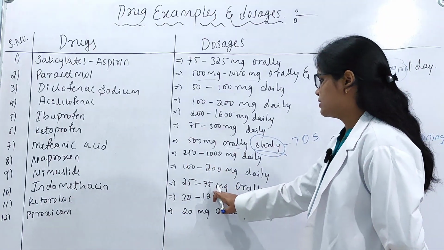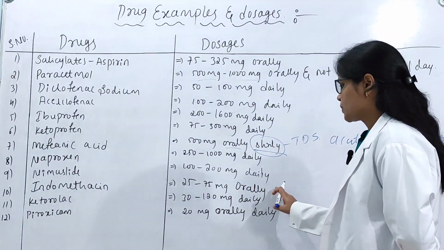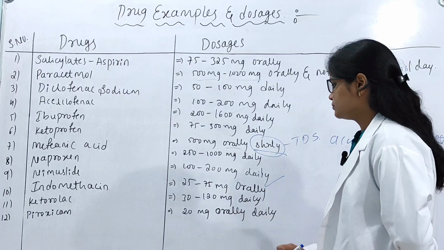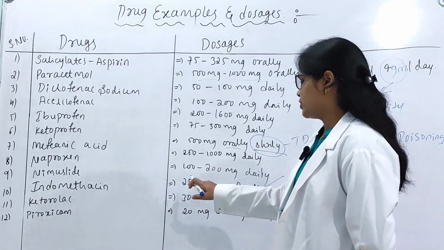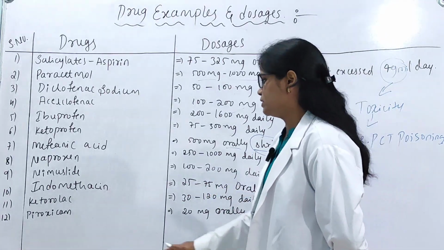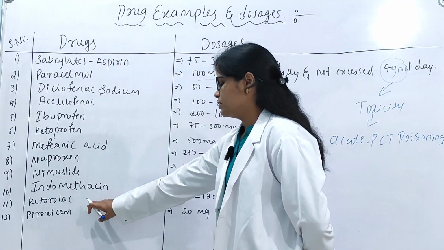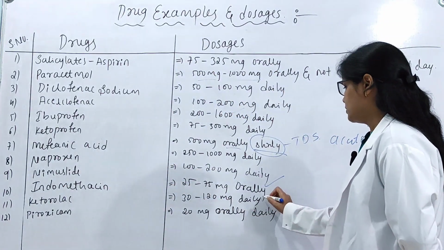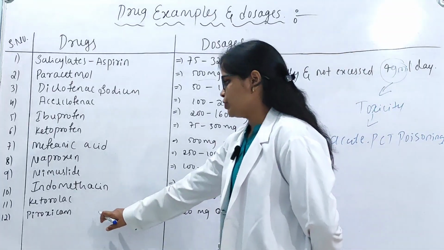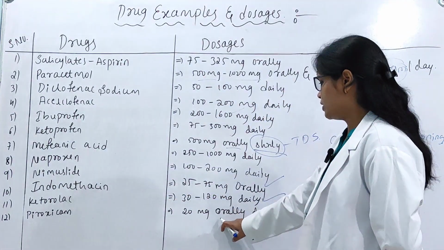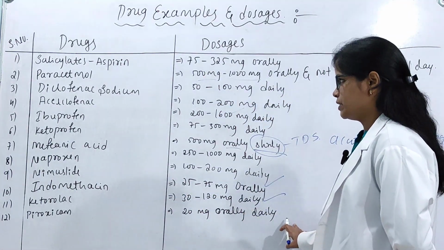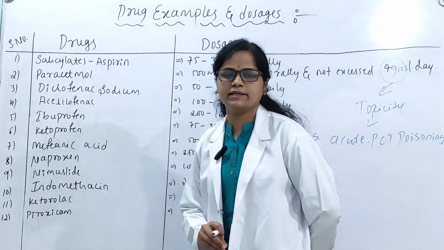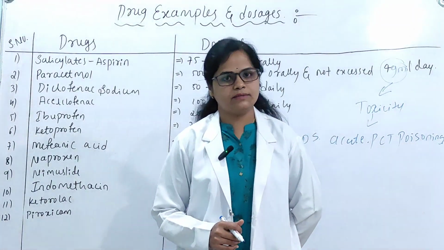The dosage of this drug is 25 to 75 mg per day orally. And ketorolac, 30 to 120 mg per day. And piroxicam, 20 mg orally per day. So these are some of the examples of NSAIDs.